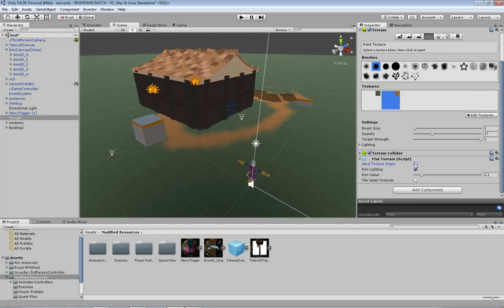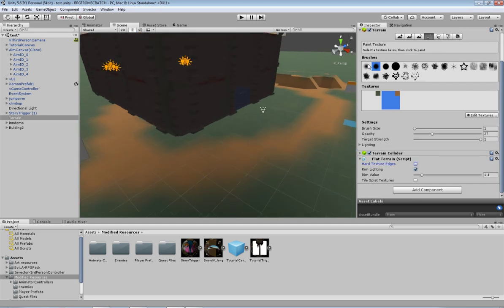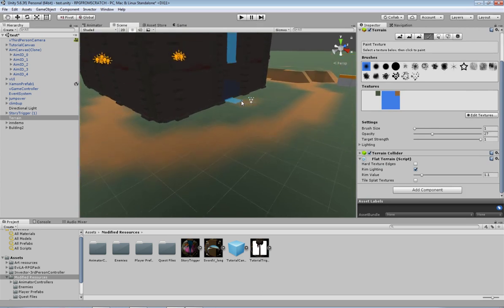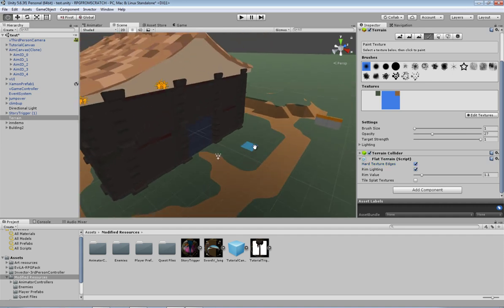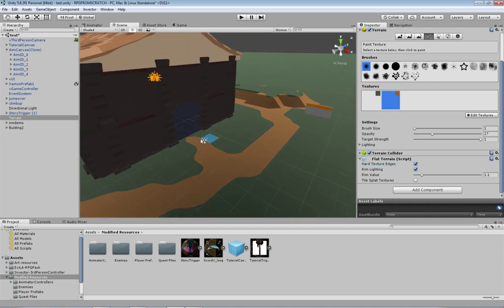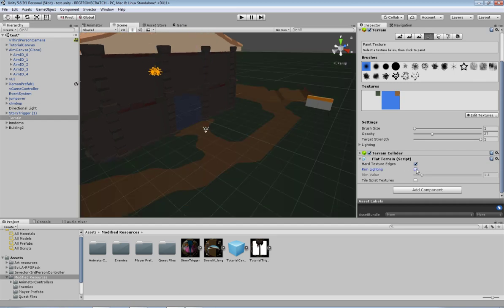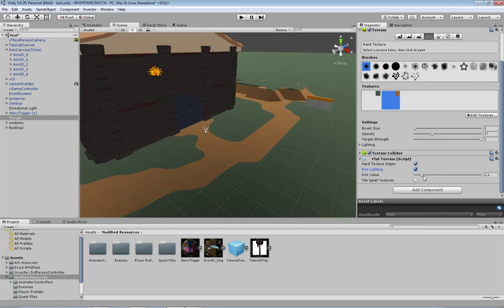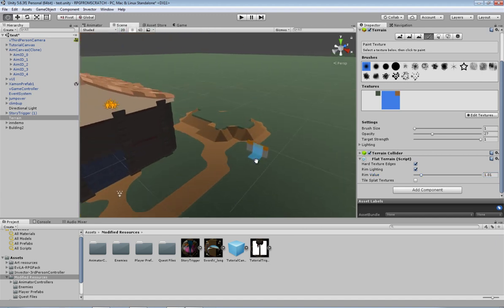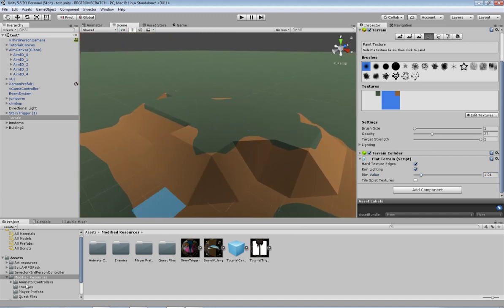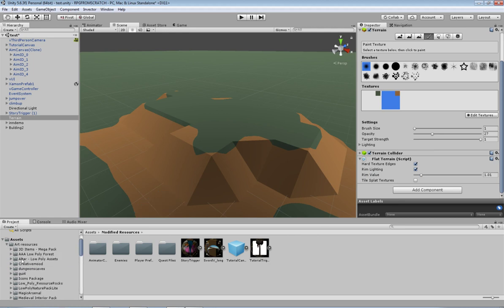So when you normally paint, you've got this sort of soft texture. When you come along here, you can draw in there and see how it comes off nice and soft. You can set it to hard texture edges, so now it looks like that, which fits more of the low poly style. I don't know why it's trying to show the brush along that stuff. It shouldn't. Anyway, that's how we do that one there. The rim lighting as well, you can turn that off, so it's just the normal lighting. I'm going to turn it on, and the rim value here, that way it just keeps that nice sort of edge.